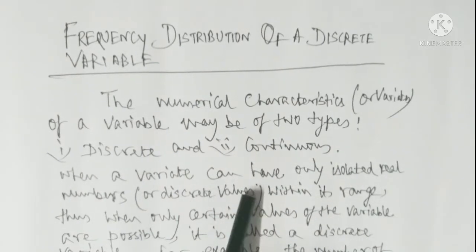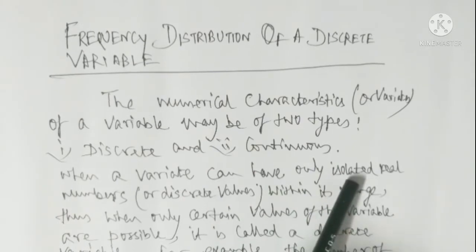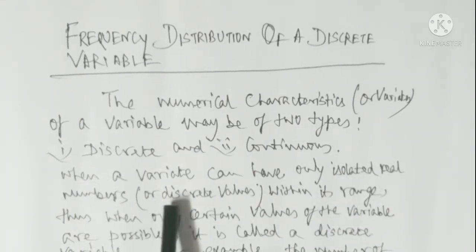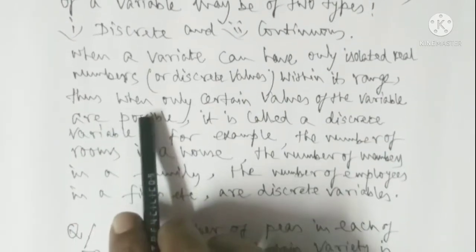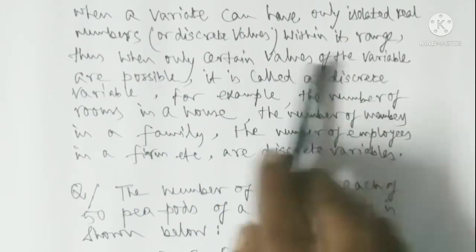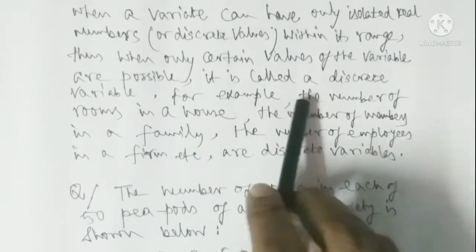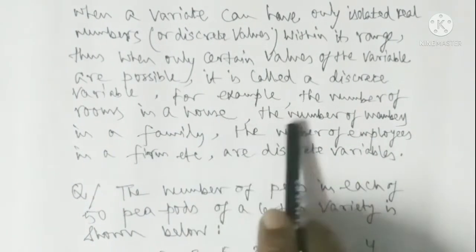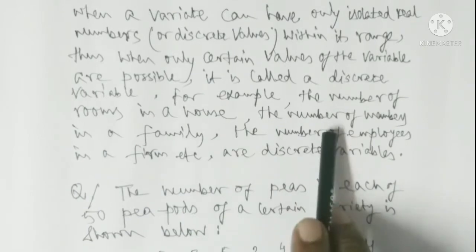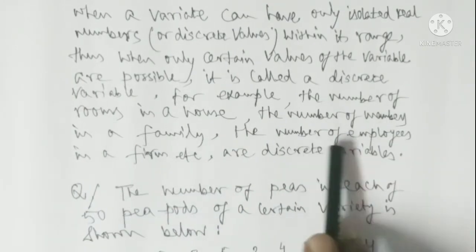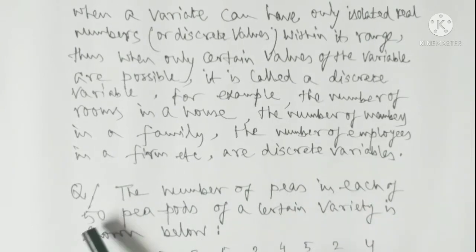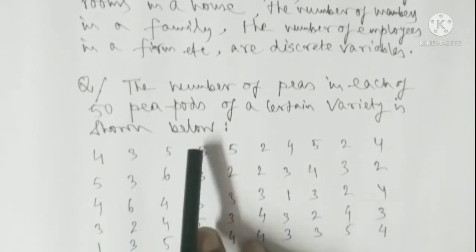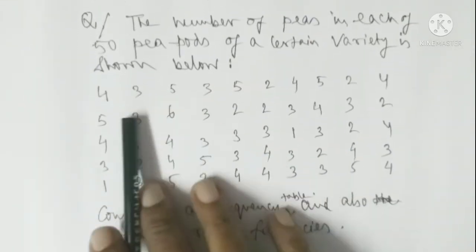When a variate can have only isolated real numbers, that is 1, 2, 3, 4 in this way, or discrete values within its range, thus, when only certain values of the variable are possible, it is called a discrete variable. For example, the number of rooms in a house, the number of members in a family, the number of employees in a firm, etc. These are discrete variables. We present a problem in support of frequency distribution of a discrete variable.